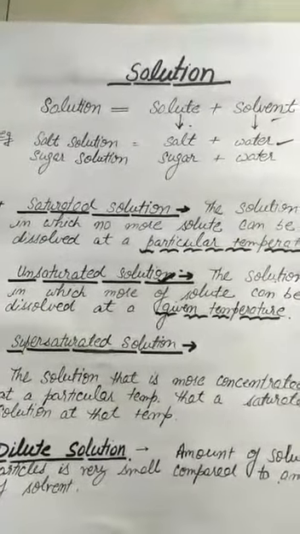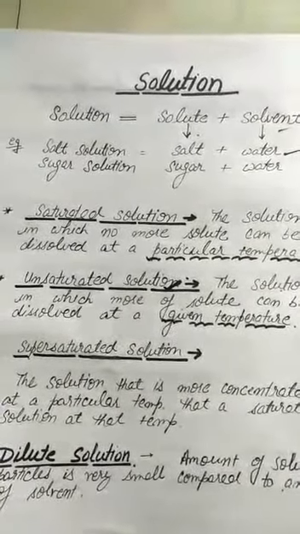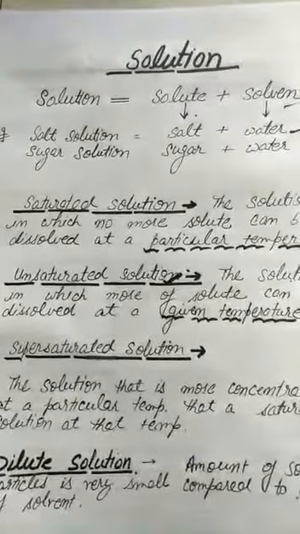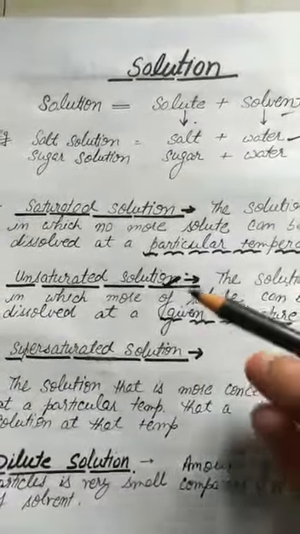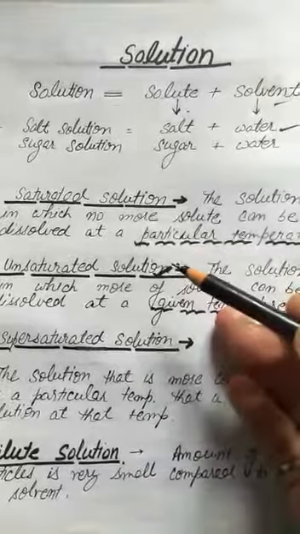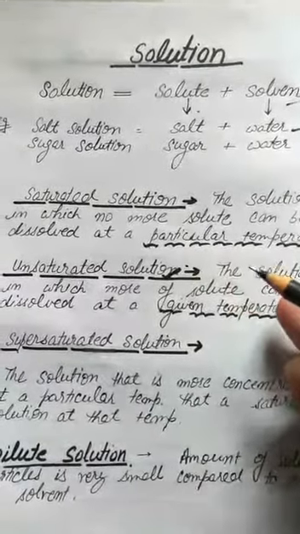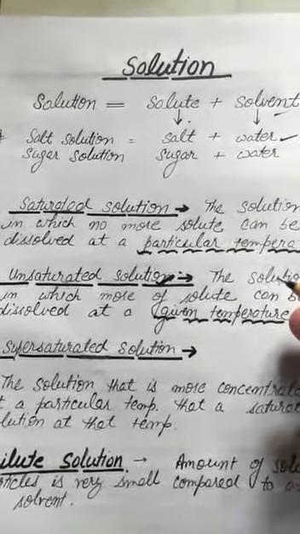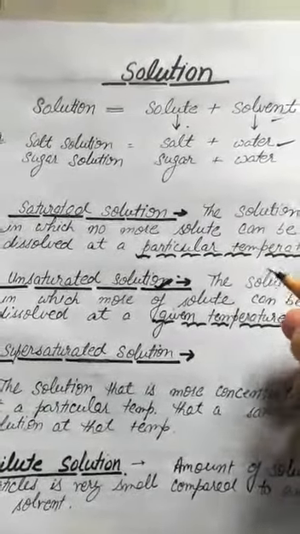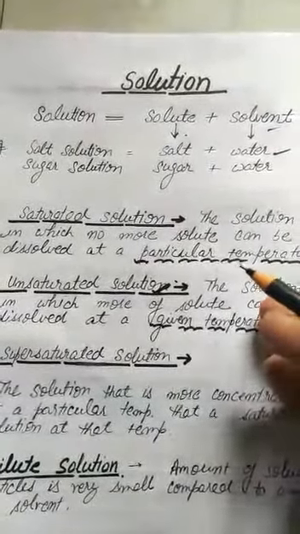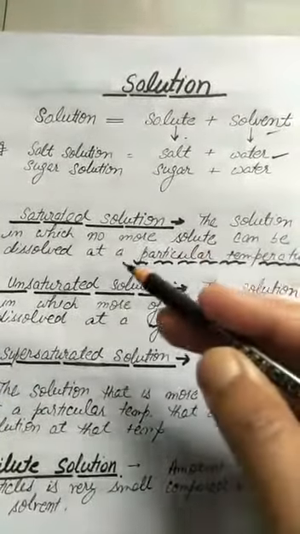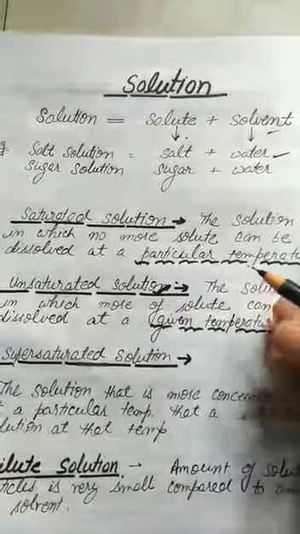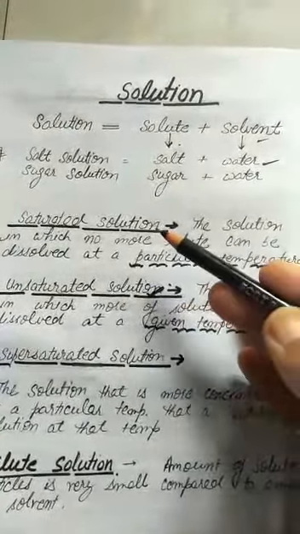When we add 3, 4 and 5 spoons of sugar, after some time a stage comes that particles of sugar will not be able to dissolve and will remain as they are at the bottom of the glass. So that solution in which no more solute can be dissolved at a particular temperature is called saturated solution,